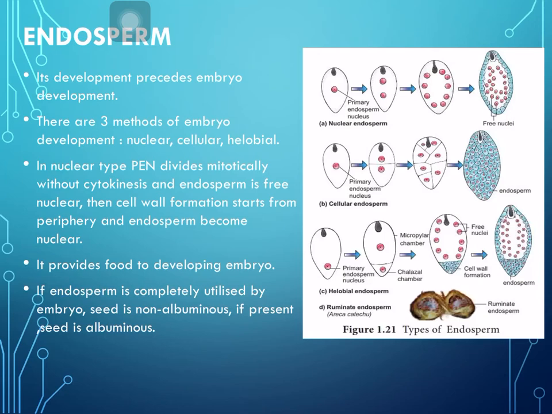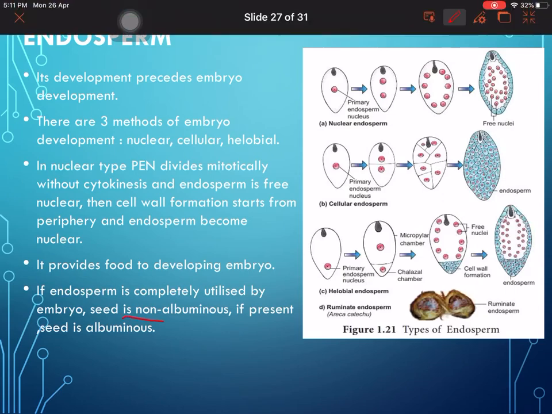It provides food to the developing embryo, and if the endosperm is completely utilized by the embryo, the seed is non-albuminous. If present, the seed is albuminous. So if the endosperm is completely utilized by the embryo, it is non-albuminous, that means there will be no fluffy part inside the seed, and if the endosperm is still present, then it is known as albuminous. You have to remember why a particular seed is called non-albuminous and why a seed is called albuminous.